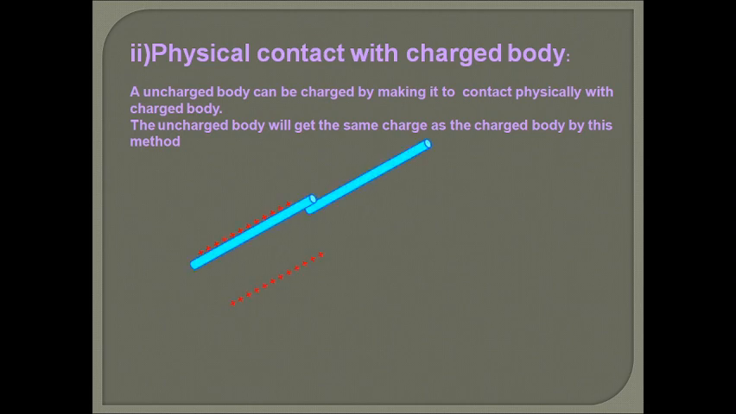So in this diagram you can check, initially we take the charged glass rod and make it contact the uncharged glass rod. After making contact, some of the positive charge of the glass rod is shifted to the second glass rod. So after separating each other, both rods get the positive charge. So by making physical contact we can charge the body.